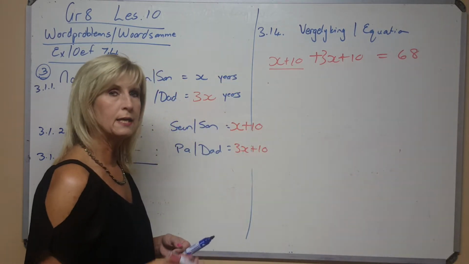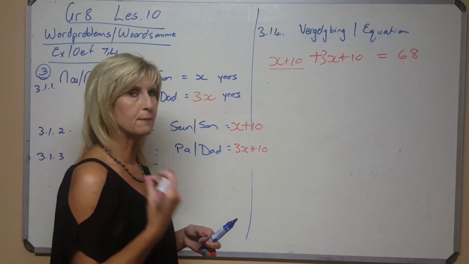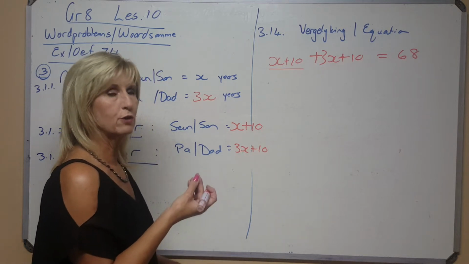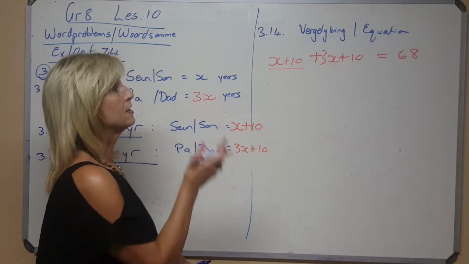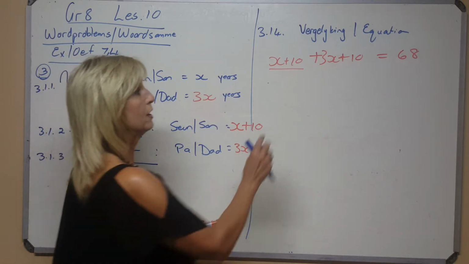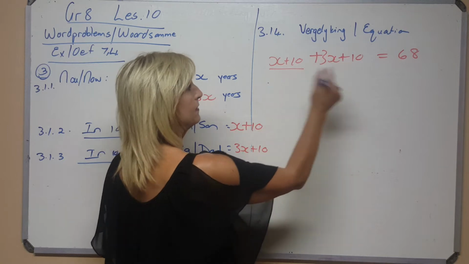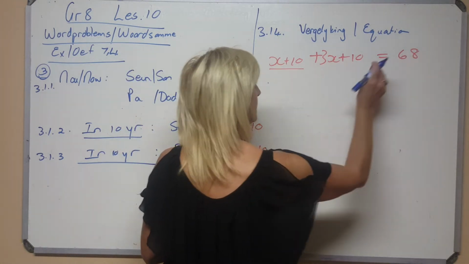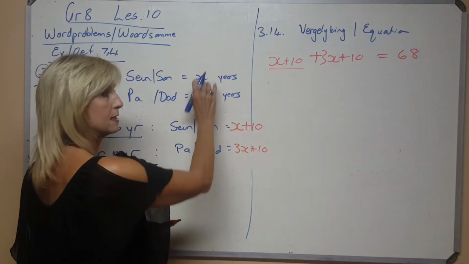So mens moet mooi lees met woordprobleme, en ek wil weer sê, ek het simpatie met jou. Woordprobleme is gewoonlik vir kinders die heel moeilikstes. So it is difficult to do word problems, so I've got sympathy with you. So please remember that this 68 was all about in 10 years' time, so you couldn't use the x and the 3x.